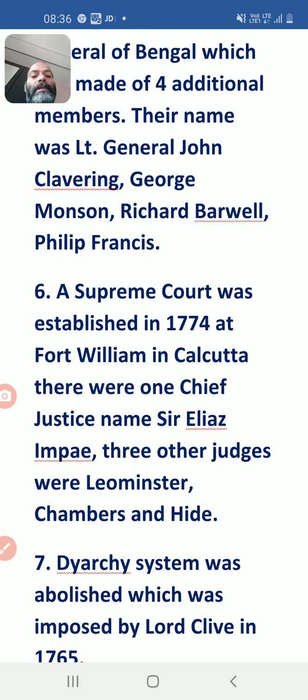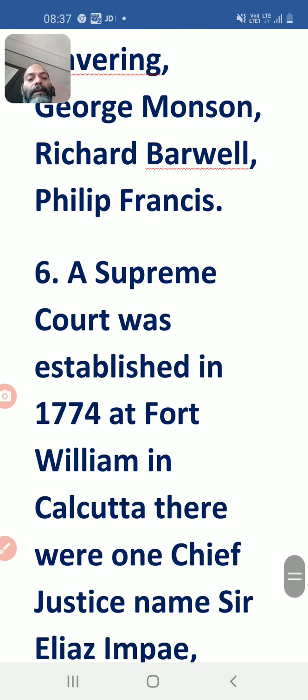Now move to the next point, 6. A Supreme Court was established in 1774 at Fort William in Calcutta. There was 1 Chief Justice. One thing is more important: the Supreme Court was established under the Regulating Act 1773, but the court was established in 1774 at Fort William, Calcutta. And there was a provision of a Chief Justice whose name was Sir Elijah Impey, and 3 other judges, Lemaistre, Chambers, and Hyde. You all have to memorize Lemaistre, Chambers, and Hyde.